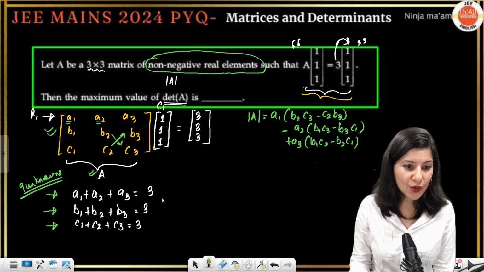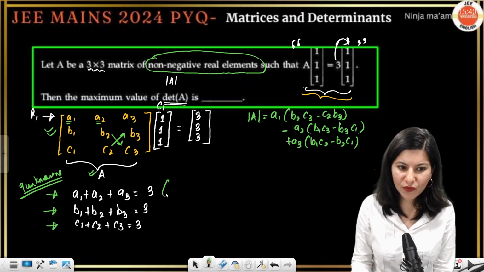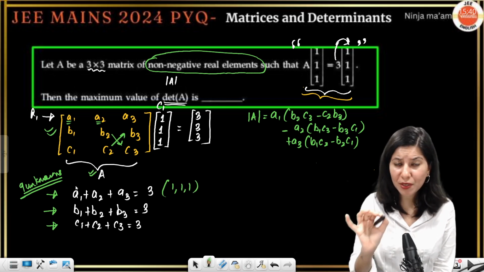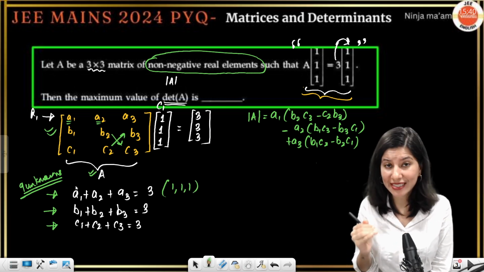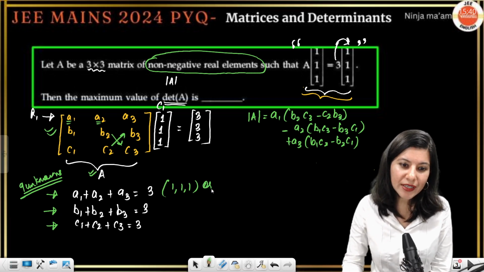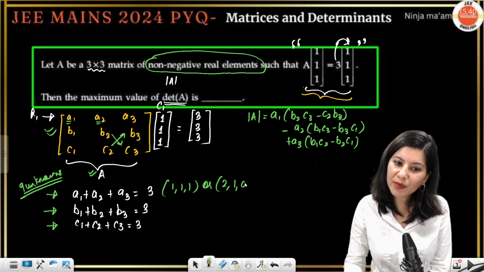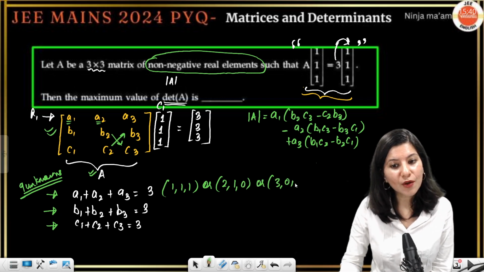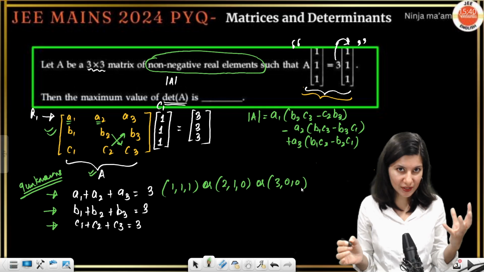So there are multiple options, for example all 3 elements become 1, 1, 1. Or 2, 1, 0 is also one of the options. Or 3, 0, 0 is also one of the options.